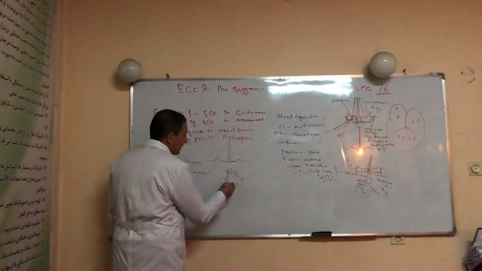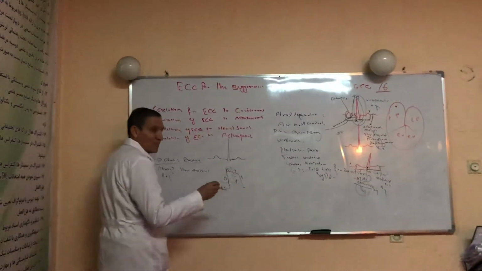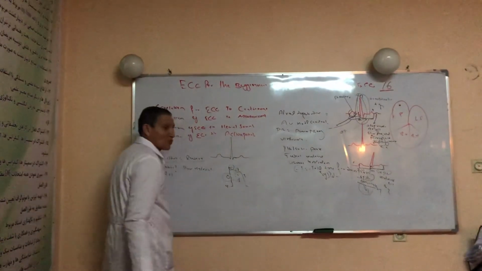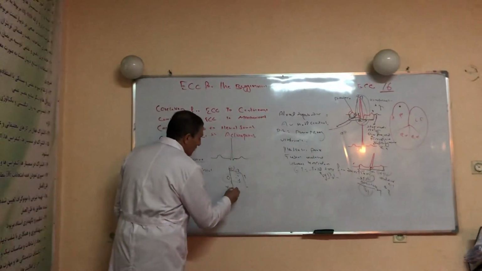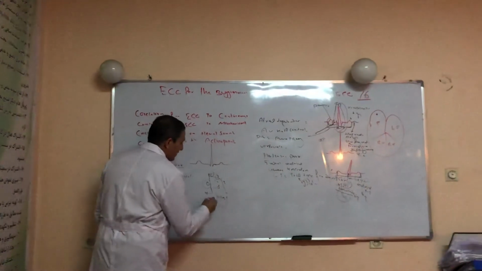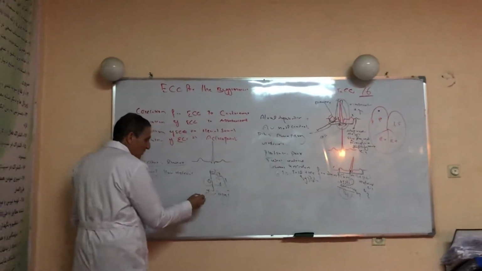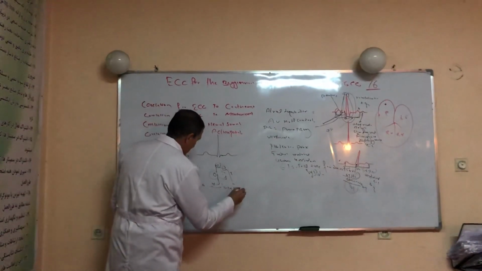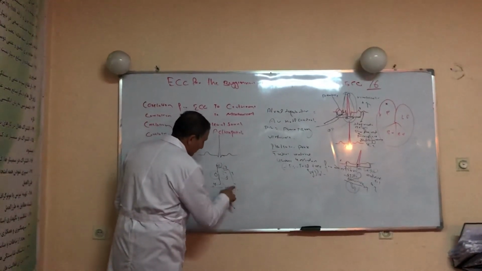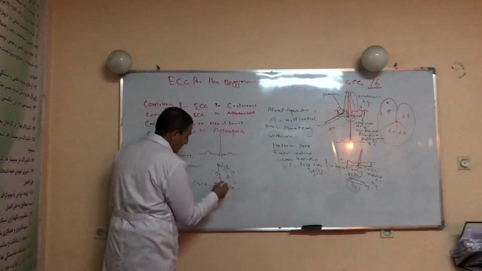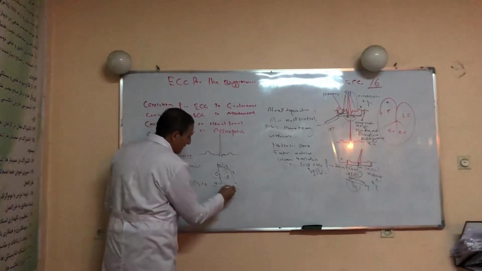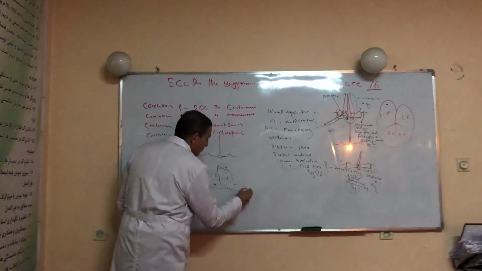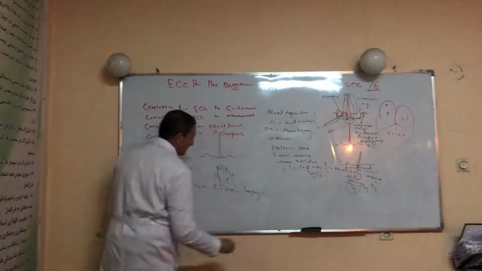This calcium accumulates inside the cell and binds to troponin, and troponin pulls the tropomyosin away.